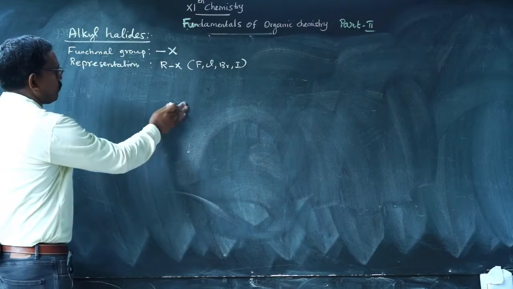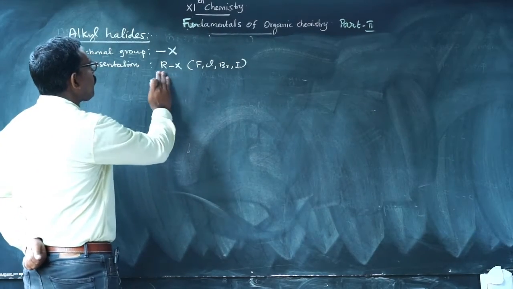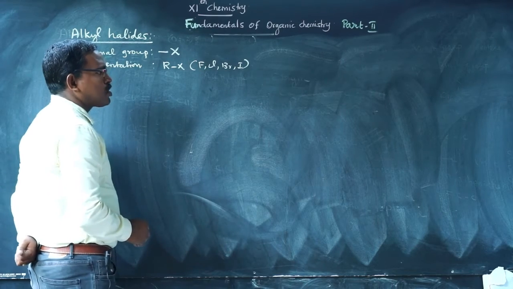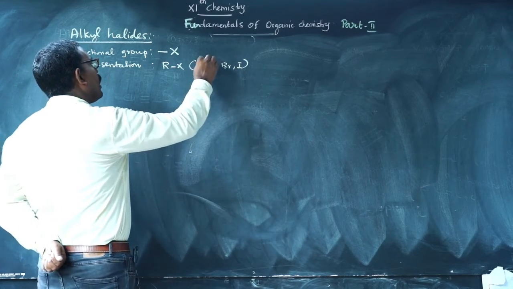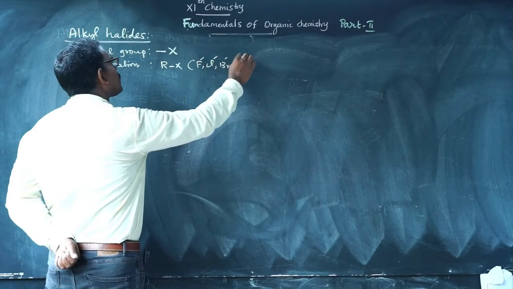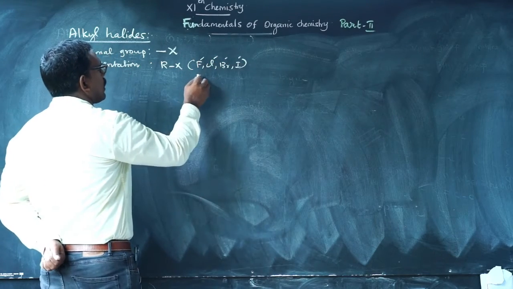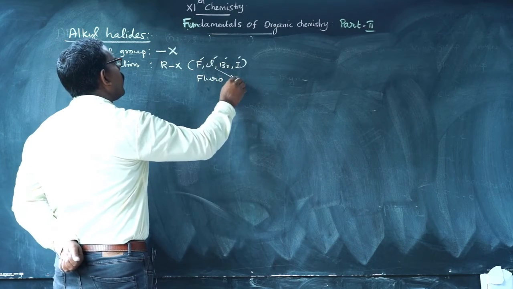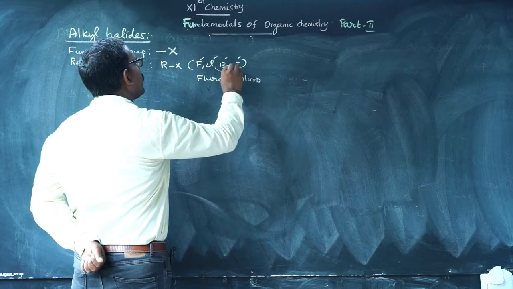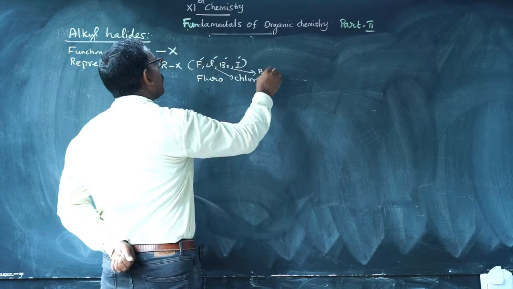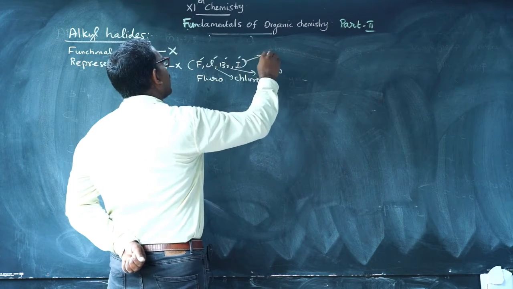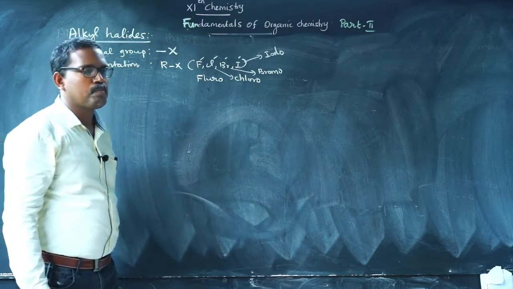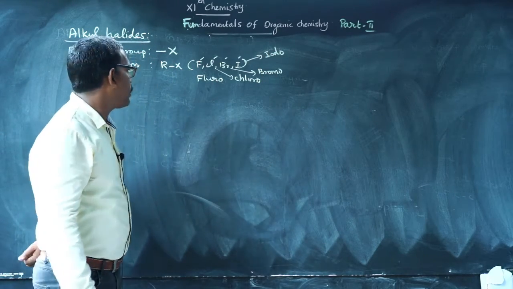Before that, for writing the IUPAC name, you must know the prefixes for these halogens. They are expressed as fluoro, chloro, bromo and iodo.